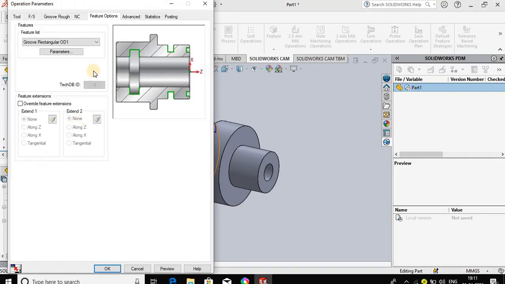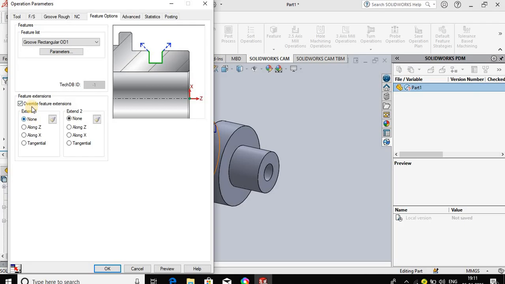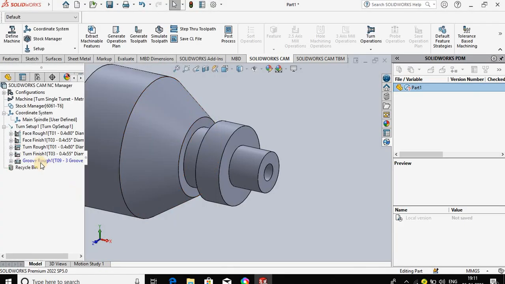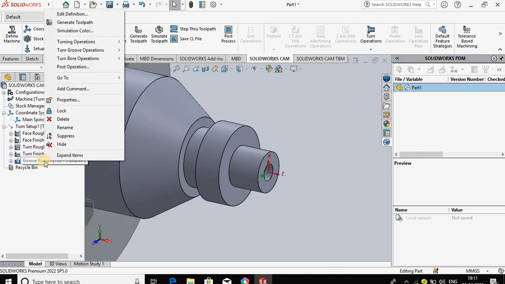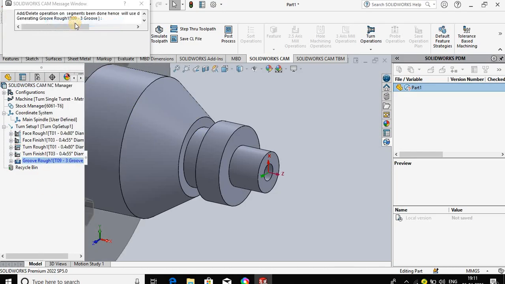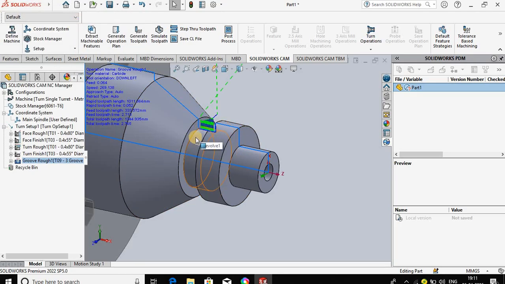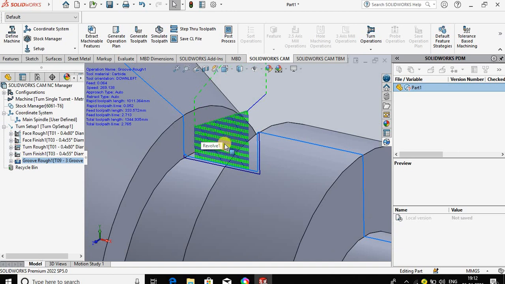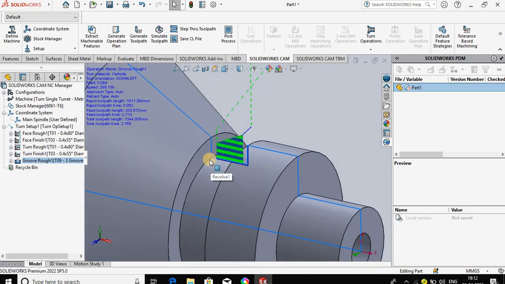Right click. So this operation, rectangle group parameters, click on the checkbox, press OK. Groove rough, right click and generate toolpath. So you can see the toolpath generated for the rough operation.